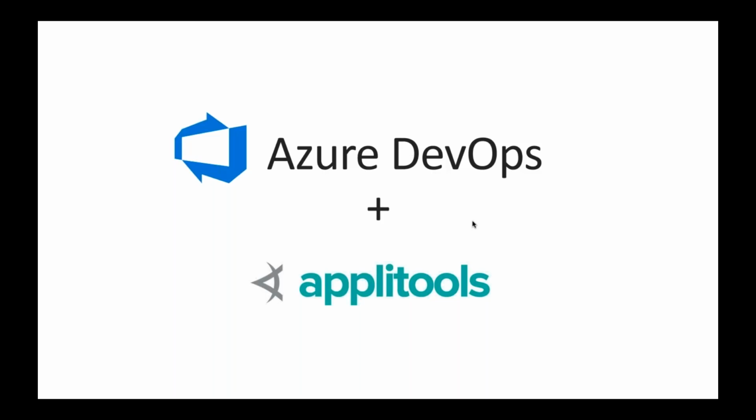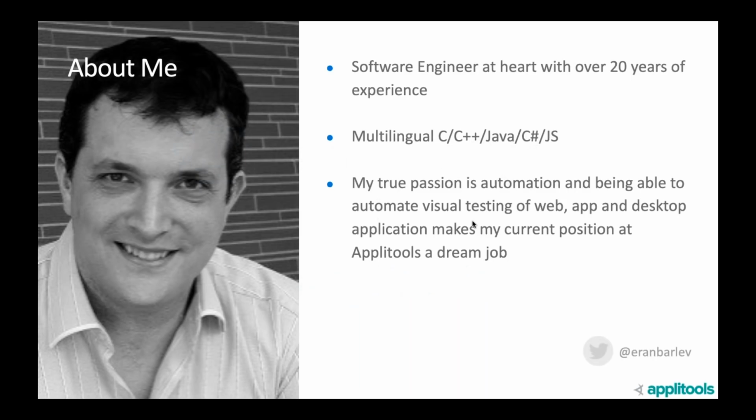Okay, cool. So just a little bit about me. I've been a software engineer for over 20 years. I'm a multilingual engineer. I speak many languages out there. And my true passion is automation. This is why I think the combination of Applitools and what I love doing is perfect. And on top of that, the CI tool, the Azure DevOps tool here, is also a perfect match to connecting all the dots. And the less human error prone it is, the better for me.